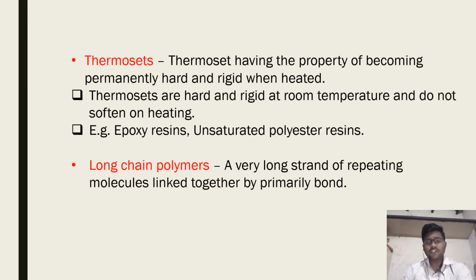Thermosets have the property of becoming permanently hard and rigid when heated. Thermosets are hard and rigid at room temperature and do not soften on heating. Example: epoxy resin, unsaturated polyester resin. Another one, long chain polymers: a very long strand of repeating molecules linked together.